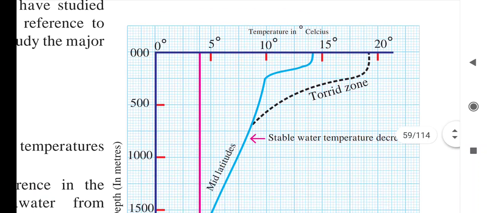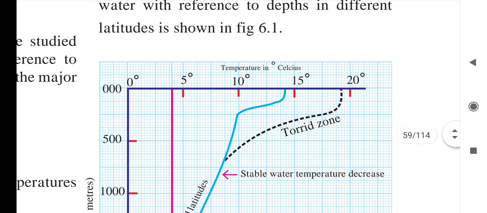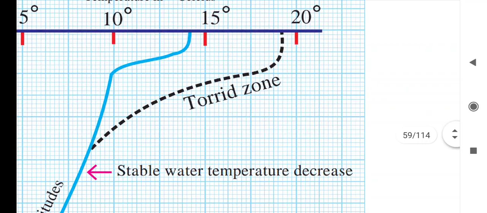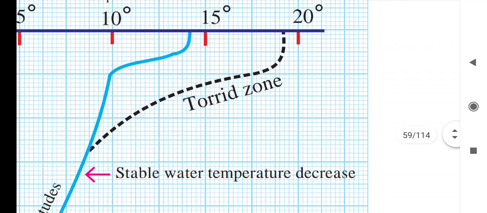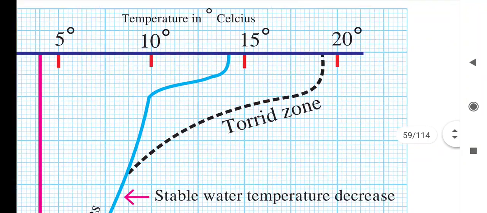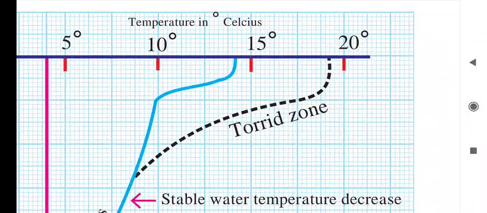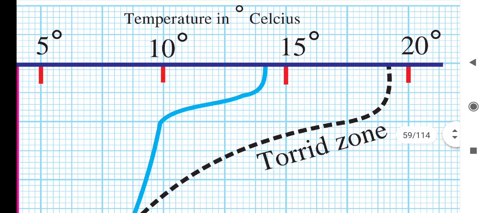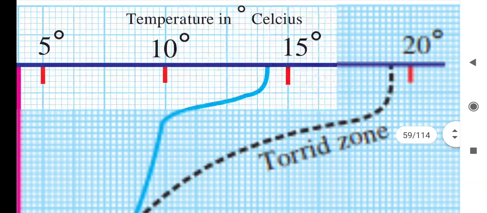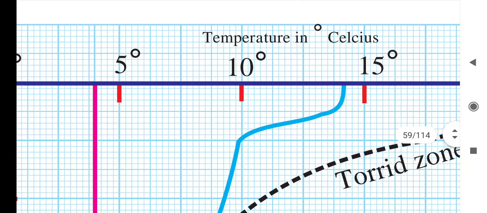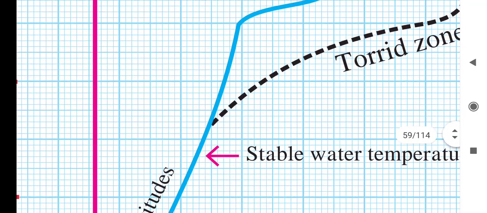So here see, this dotted black line is showing the torrid zone. Torrid zone means equatorial areas where the temperature is high, where the sun rays are falling perpendicular. Next is the mid latitudinal zone. This blue line is showing the mid latitudinal zone. Here we can find less temperature compared to the torrid zone. And this pink line represents the polar region, where the temperature is very less.